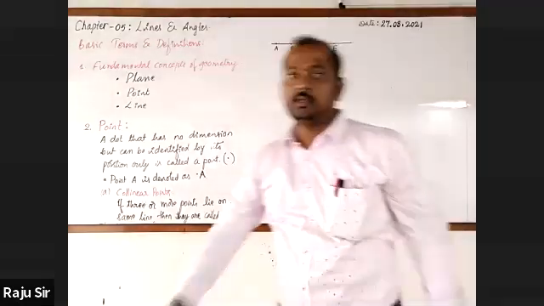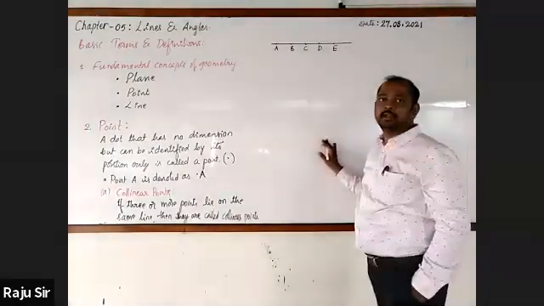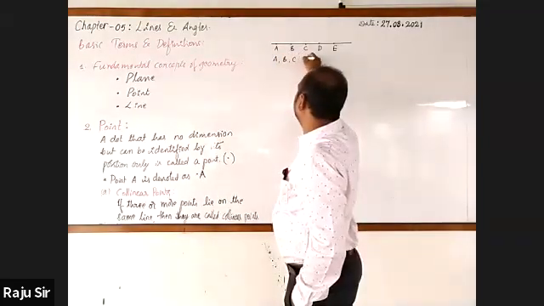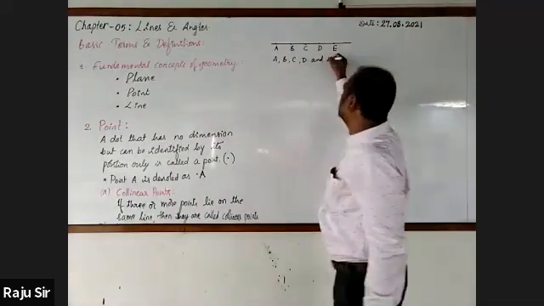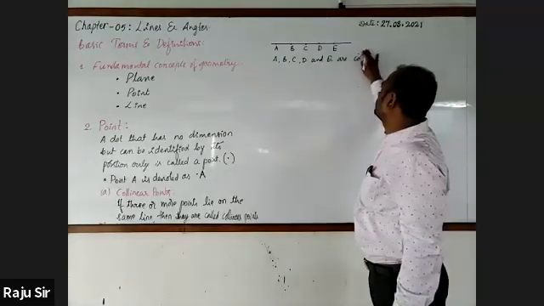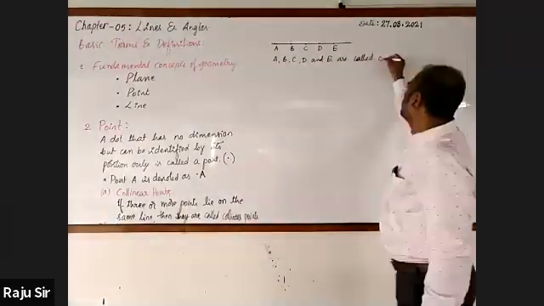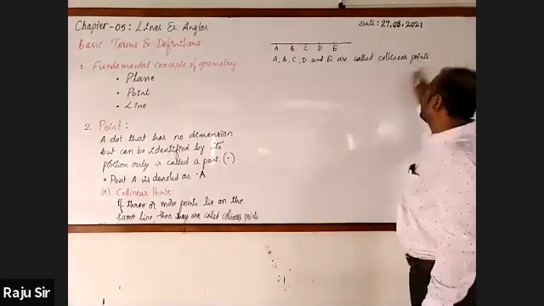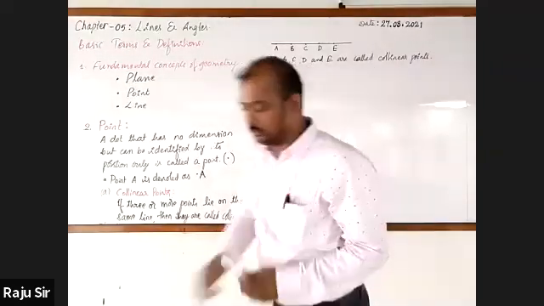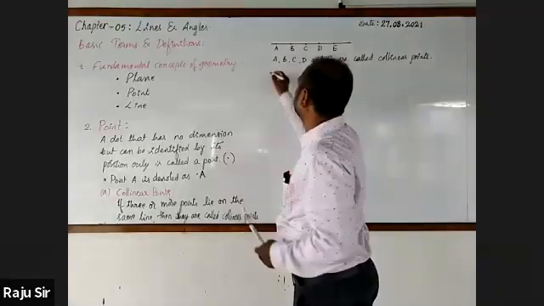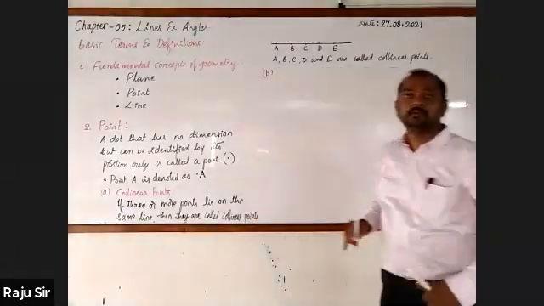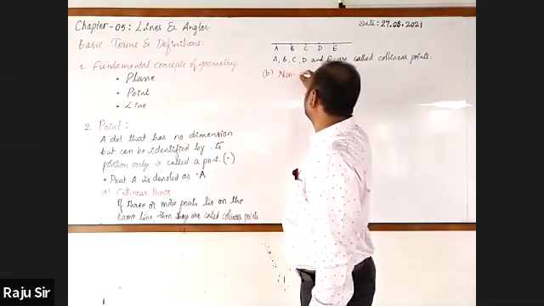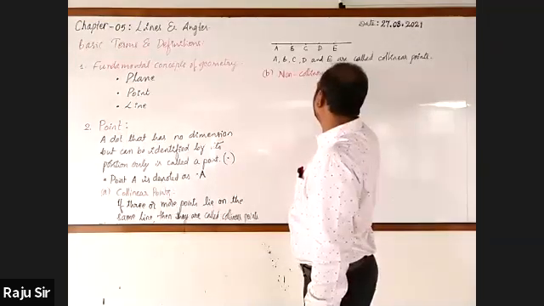Here we have taken only 5 points, and these points are collinear. A, B, C, D, and E are called collinear points. Then next, non-collinear points.